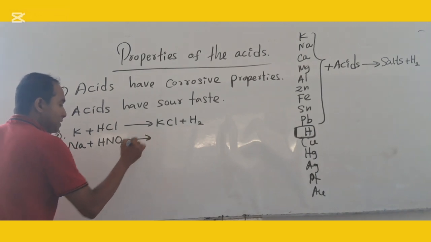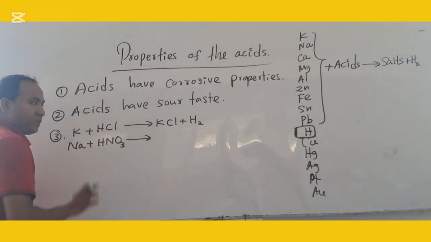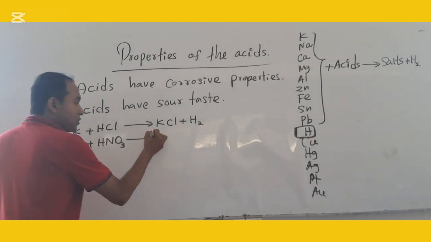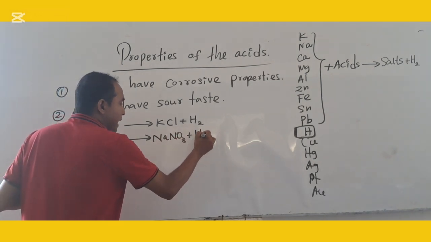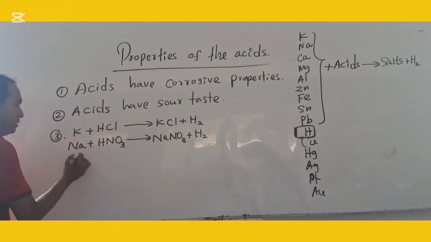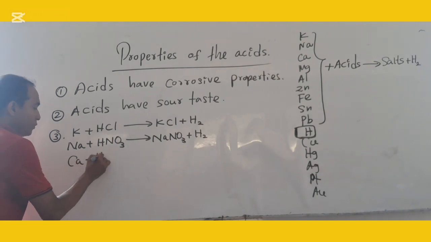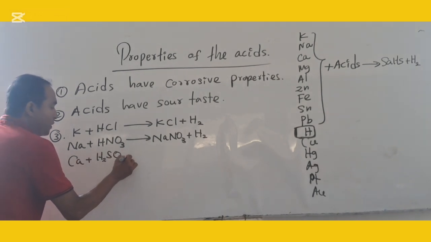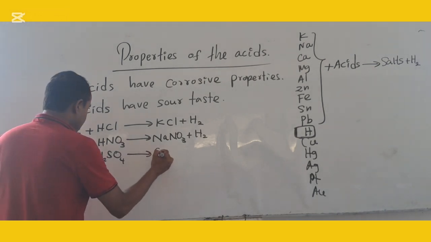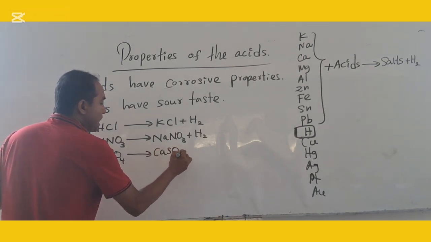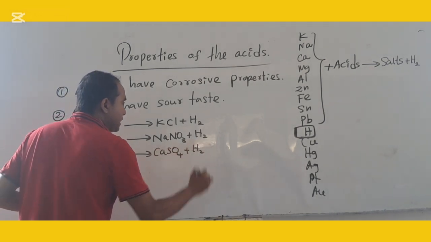What will produce? Sodium nitrate and hydrogen gas. Next one, calcium react with H2SO4. What will produce? Calcium sulfate and hydrogen gas.